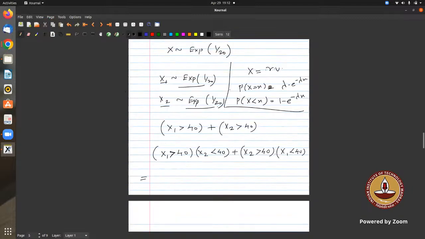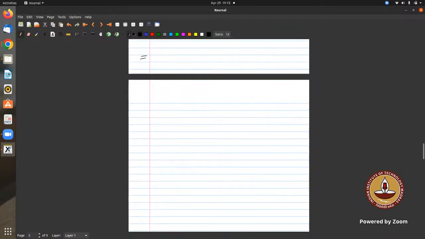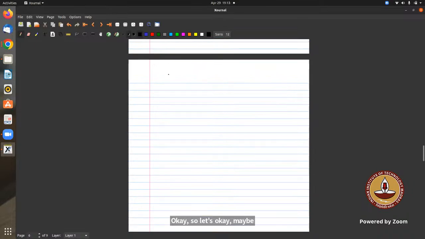Okay, maybe I'll write it down again. Let's say x is exponentially distributed. What is the PDF of x? It is lambda e to the power minus lambda x. Okay, what is the CDF of x? 1 minus e raised to minus lambda a.